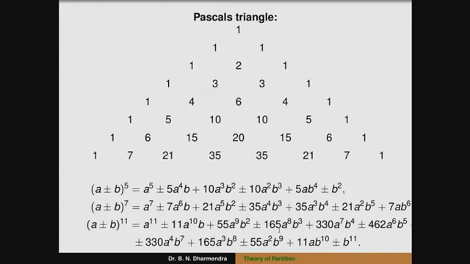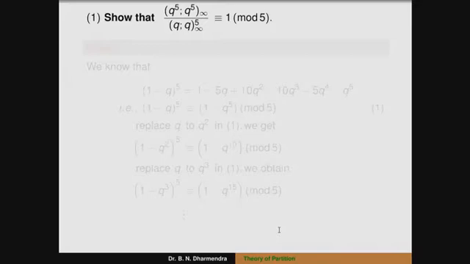Okay. Now we take the first proof, the first result. Before going through that, recall the first conjecture: p of 5n plus 4 is congruent to 0 modulo 5. This result is very helpful: (q to the power of 5; q to the power of 5) infinity divided by (q; q) infinity to the power of 5 is congruent to 1 modulo 5. That's why we first show this one.